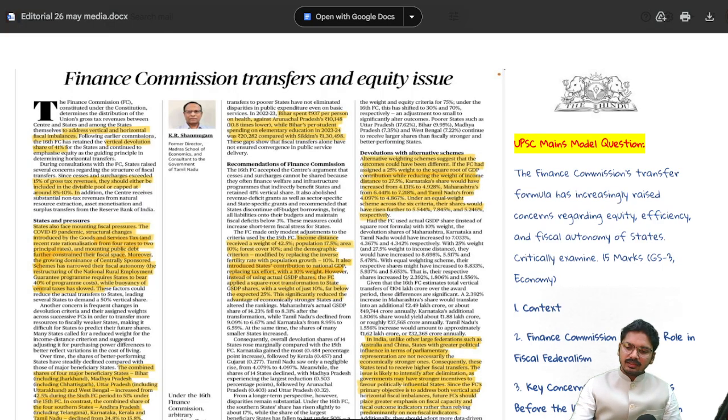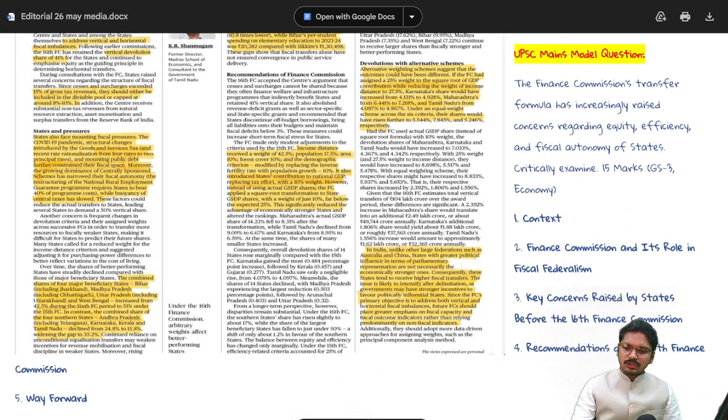Before starting, I want you all to focus on the UPSC mains model question. The question has been drawn keeping in mind the upcoming mains exam. I do understand that in previous years also UPSC has directly and indirectly asked about the Finance Commission.